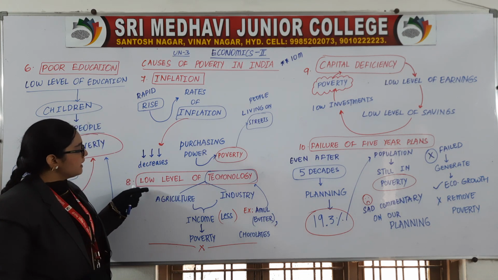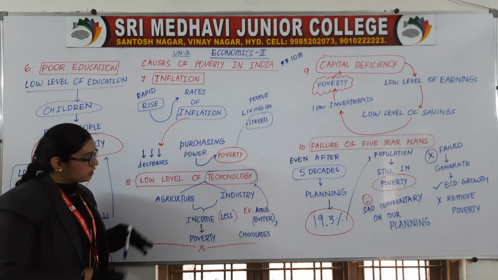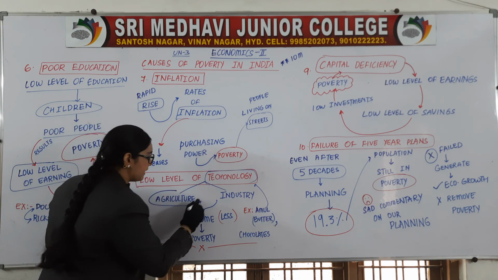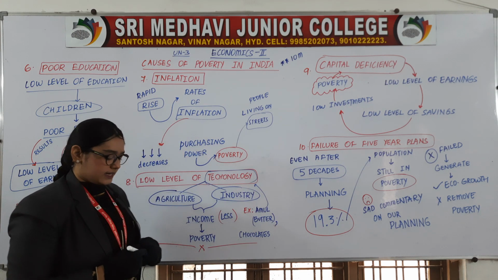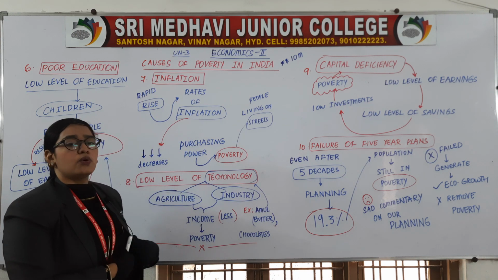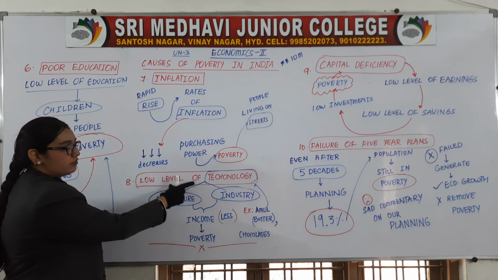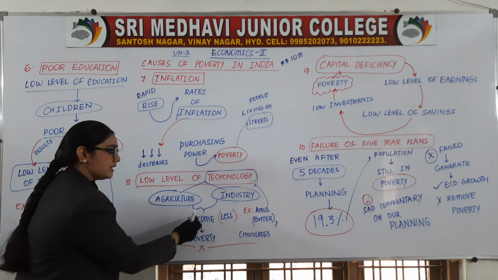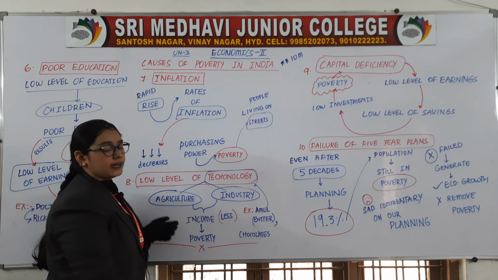Coming to the next cause, that is low level of technology. Low level of technology in agriculture as well as industry. In both the sectors, we are using very low level of technology. How? Low level of technology in agriculture and industry will lead to less income.